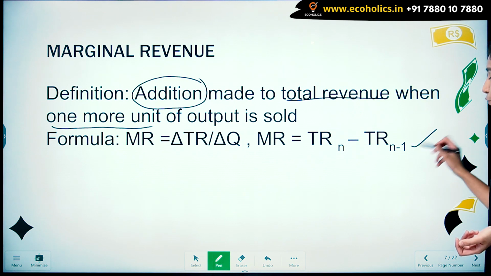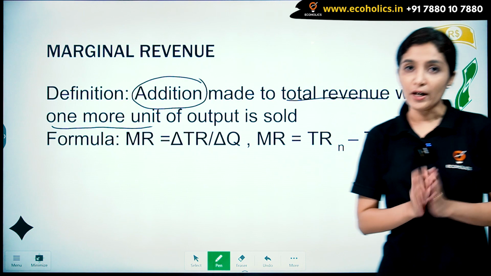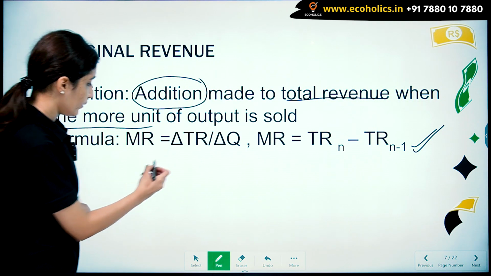So, let's look at these formulas with the help of an example. Now, what is marginal revenue? Let's say when 10 units of a commodity are sold.